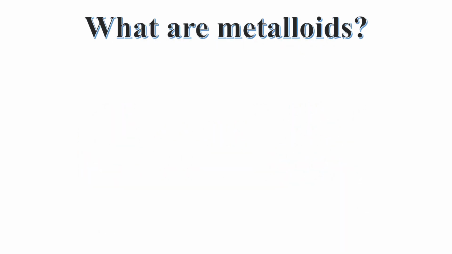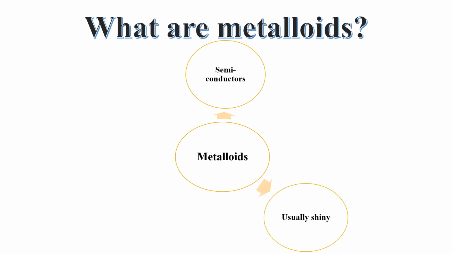Moving towards the metalloids. Metalloids are known as the semi-metals or the semi-non-metals because they have both the characteristics of metals and non-metals. They are semiconductors, they are usually shiny and brittle.